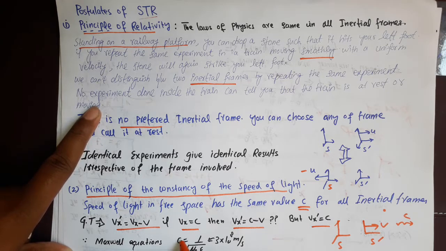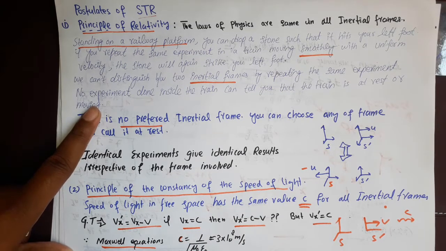The speed of light c is obtained from Maxwell's equations, which are basically the governing equations of electromagnetic theory. The relation is c equal to one over the square root of mu naught epsilon naught, and this gives this value. So the speed is obtained from the Maxwell equations.